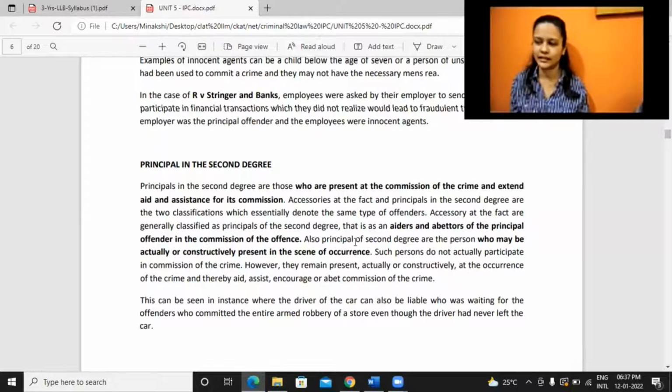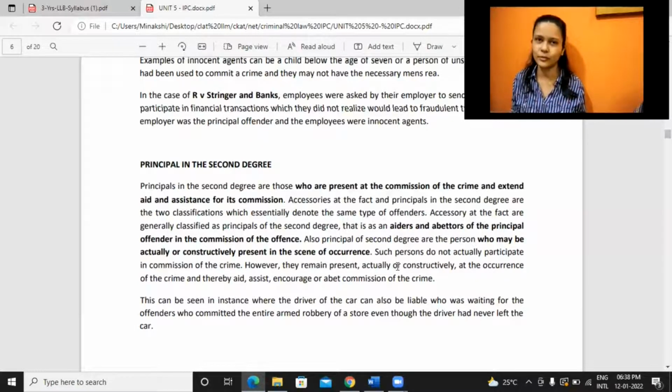In that case, he was just sitting at his home. He was checking everything, and he would be asking other people, you go there, this person is going towards this highway, that road, this road, and then finally you kill the person. Those would fall over here, that presence is constructive presence.